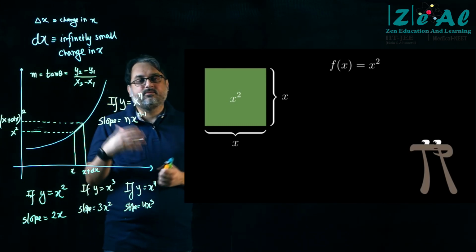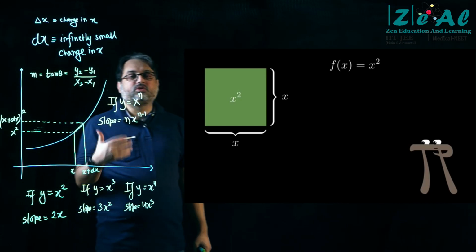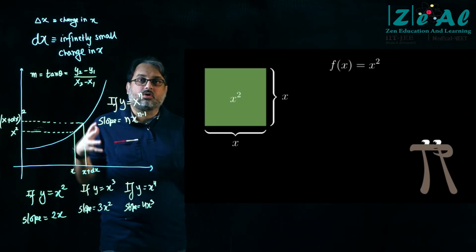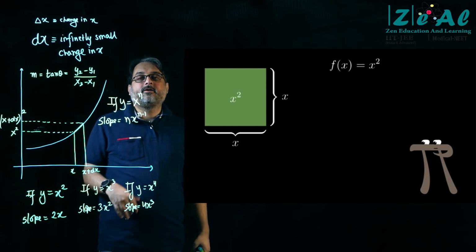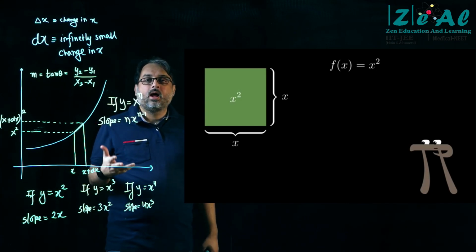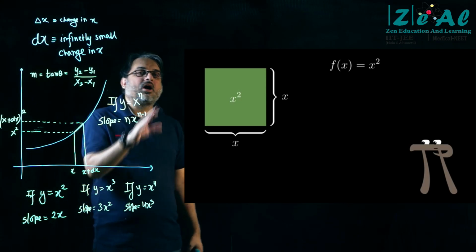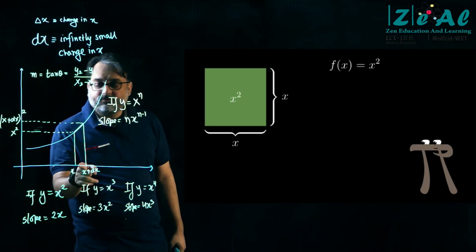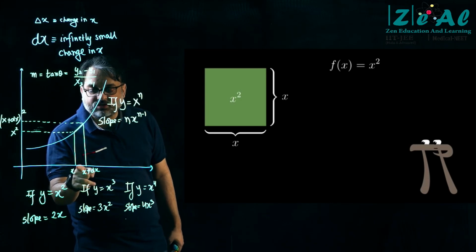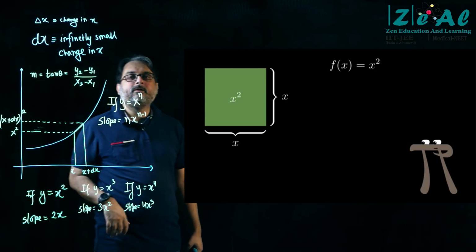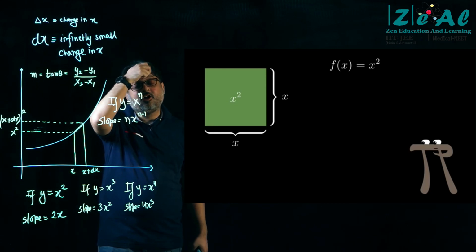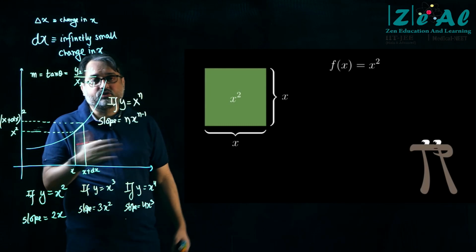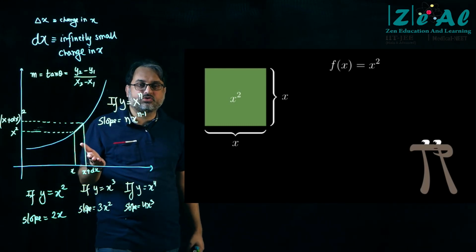So since we are very interested in observing our natural surroundings, and our natural surroundings are constantly changing, therefore we are curious to know, if one thing changes, then how does the other thing change? In this case, we are interested in knowing if the value of x changes by this slight amount, then how does the area of the square change, right? Because x square we have agreed is the area of a square.